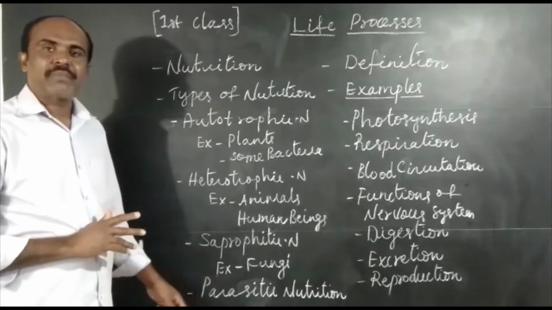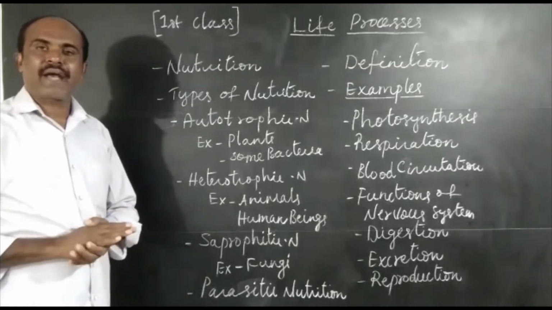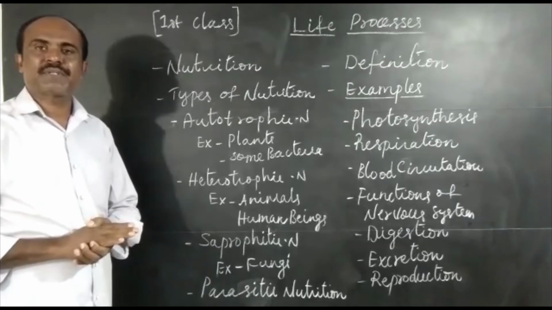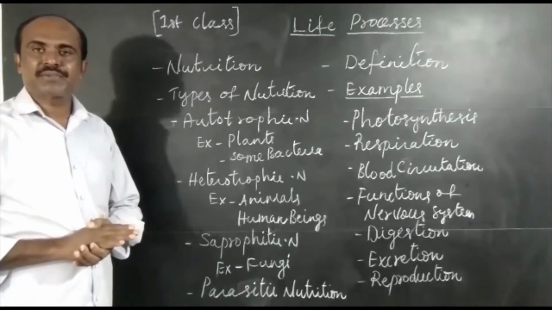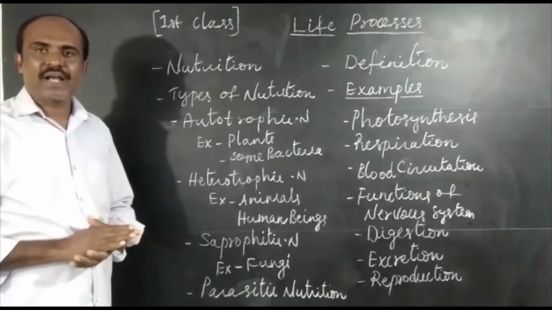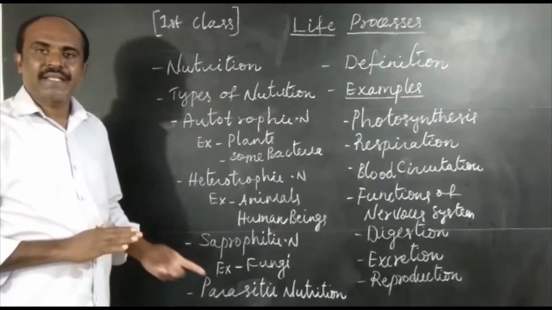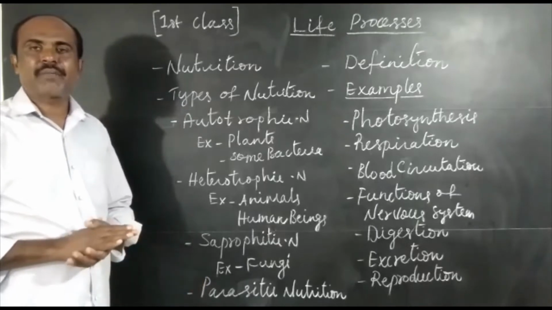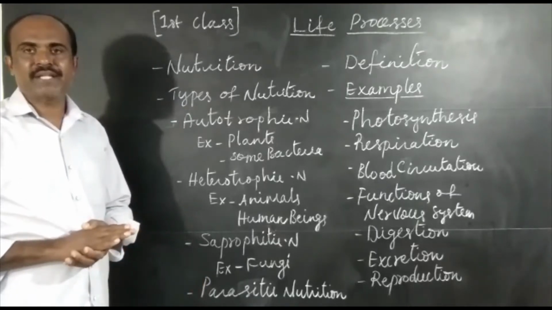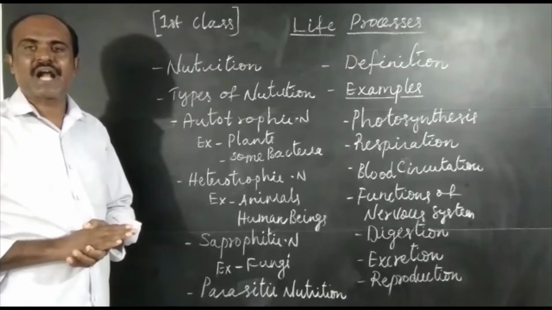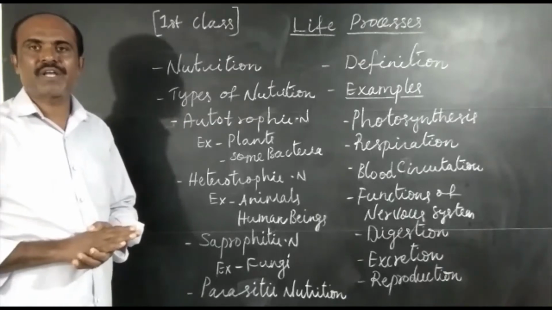Then the last one, parasitic nutrition. Parasites are the organisms which cause diseases to plants, animals, and human beings. Bacteria, fungi, virus. These parasites live in the body of plants, animals, and human beings and cause them diseases without killing them.